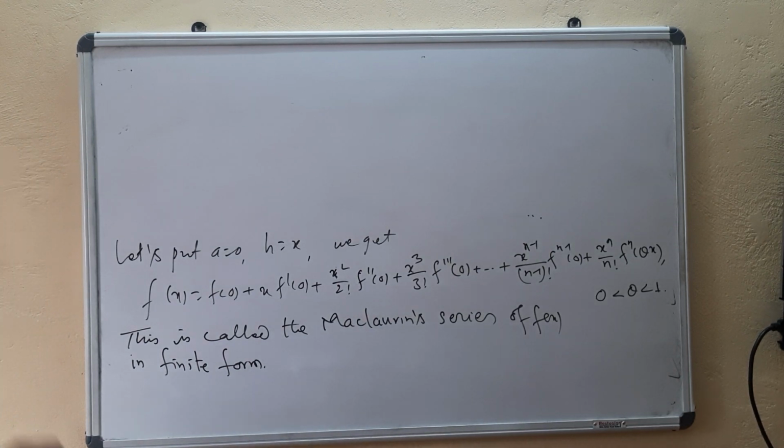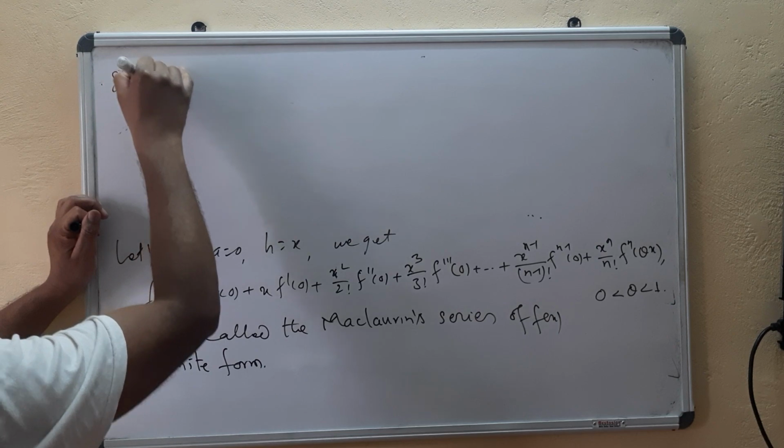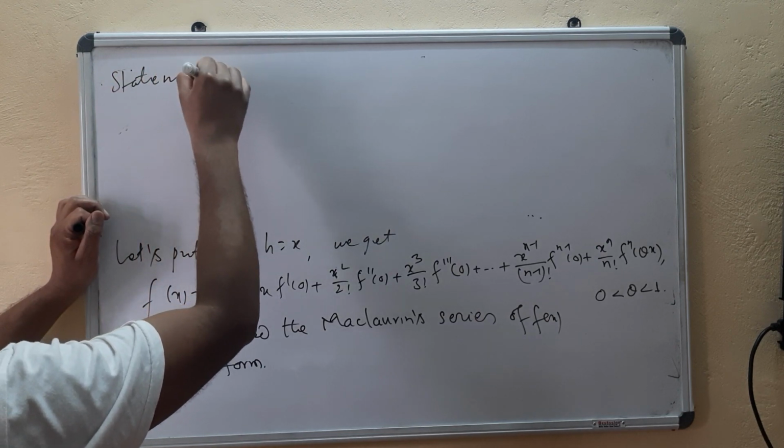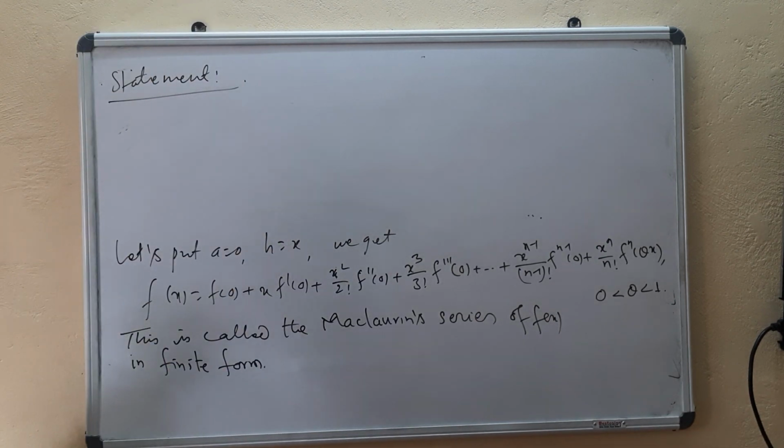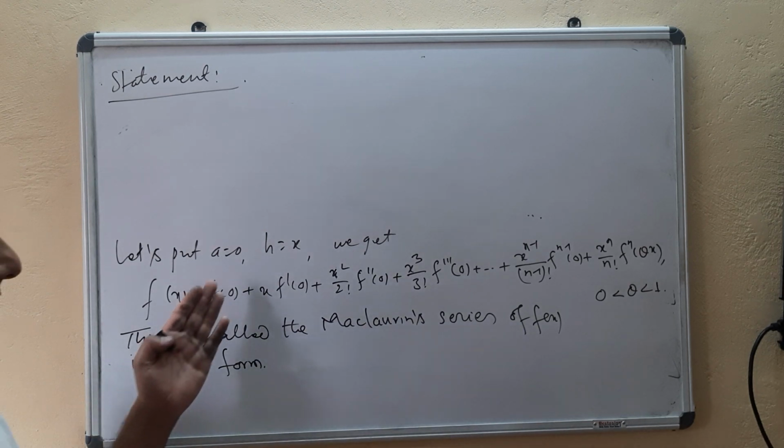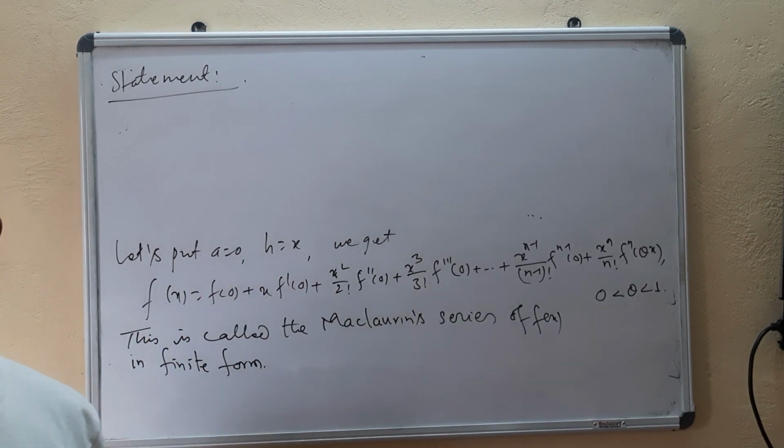Statement. Here you have to note that the interval on which the function is defined is 0 to x, a closed interval.